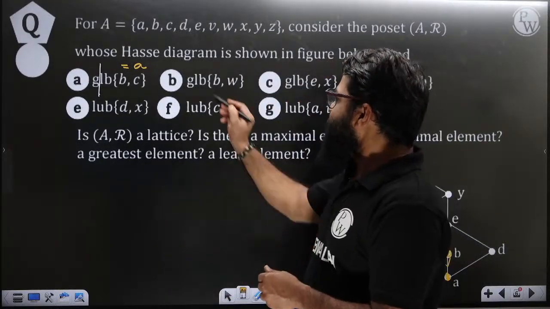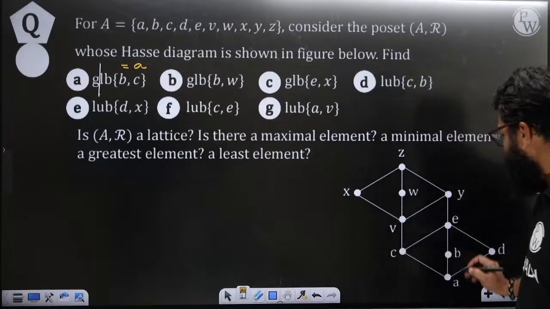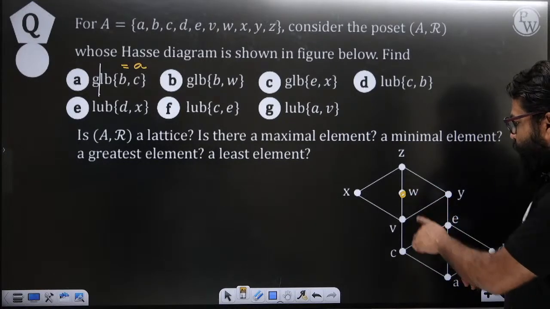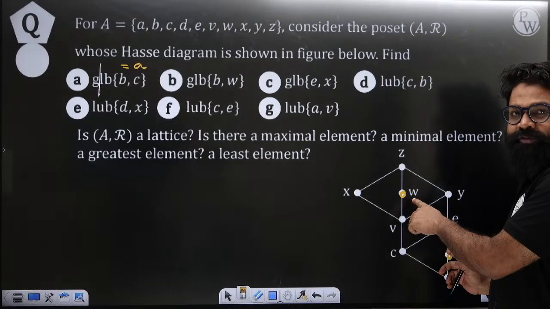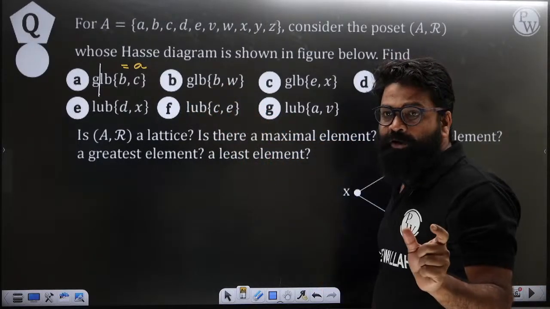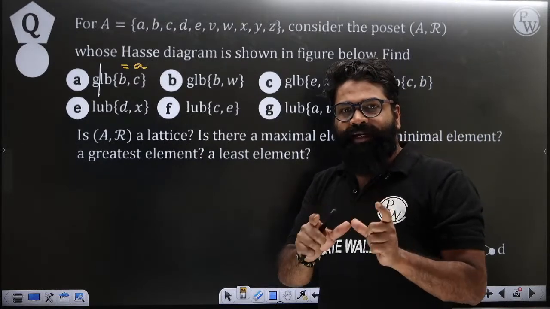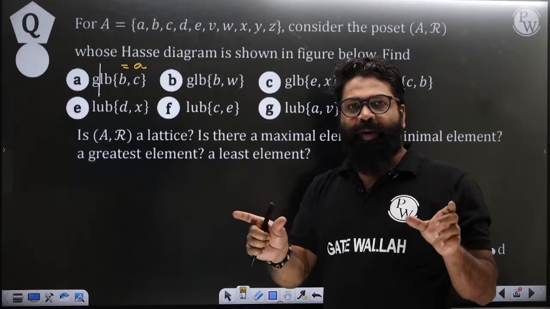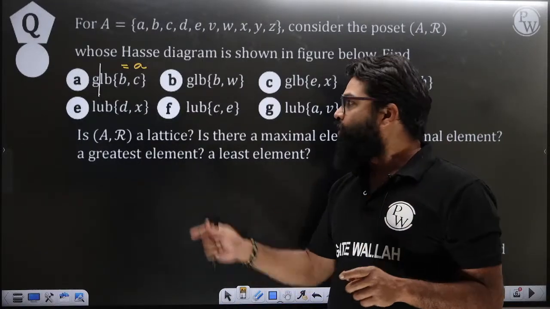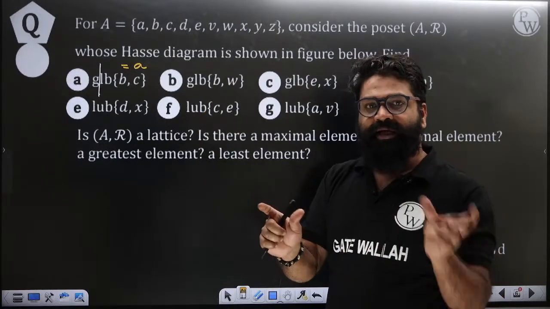Now let's take an example for B comma W. How can we find it out for B comma W? This is B, and this is W. For these two, you have to find the greatest lower bound. So first you will focus on the lower bound. I always tell all my students, try to read these things in two parts: lower bound and then the greatest lower bound, upper bound then the least upper bound. So first lower bound and then the greatest one.